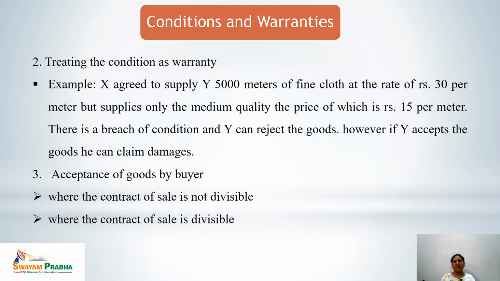Second is treating the condition as warranty. Let's see the example. X agreed to supply Y 5000 meters of fine cloth at the rate of rupees 30 per meter, but supplied only the medium quality, the price of which is rupees 15 per meter. There is a breach of condition, and now Y can reject the goods. However, if Y accepts, he can claim damages. It means in this case, the buyer has treated the condition as a warranty only.